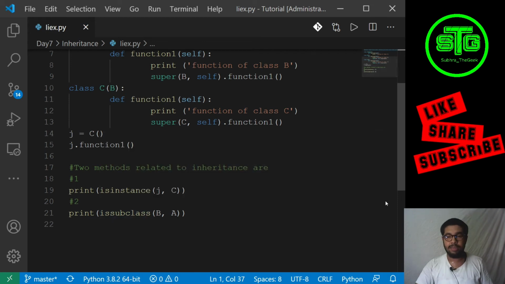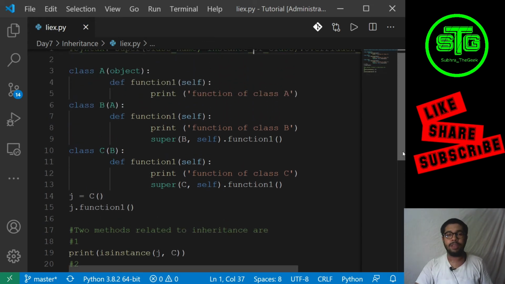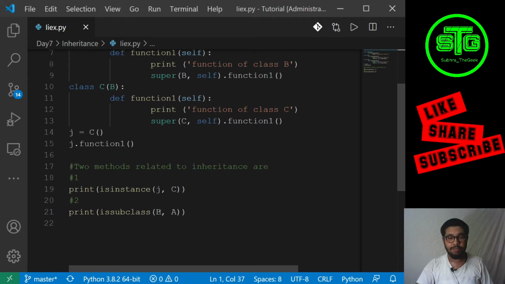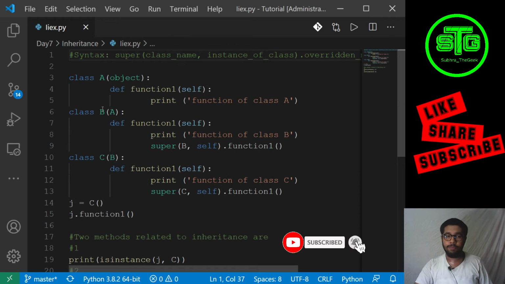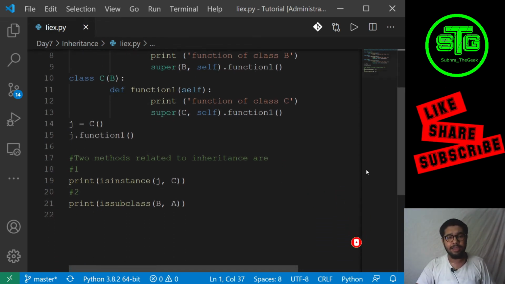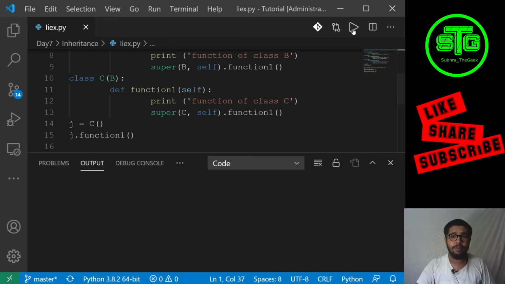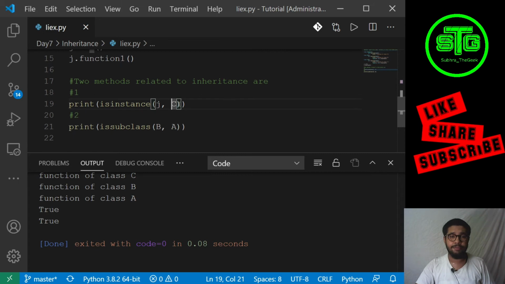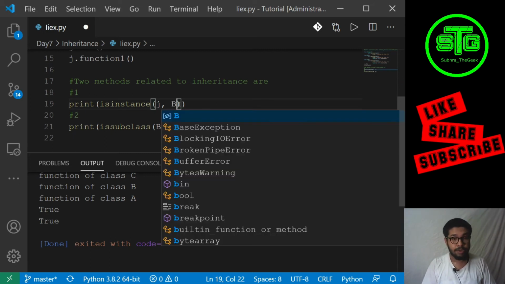So issubclass is another function. issubclass checks whether a class is a child class of a parent class. So this is the child class which I am passing, and this is the parent class. So B is being inherited from A. So B is the subclass of A. So we are checking that using issubclass. So both the things will return true. Now I told you, say for example, if I need to change this to B, is J an object of B?